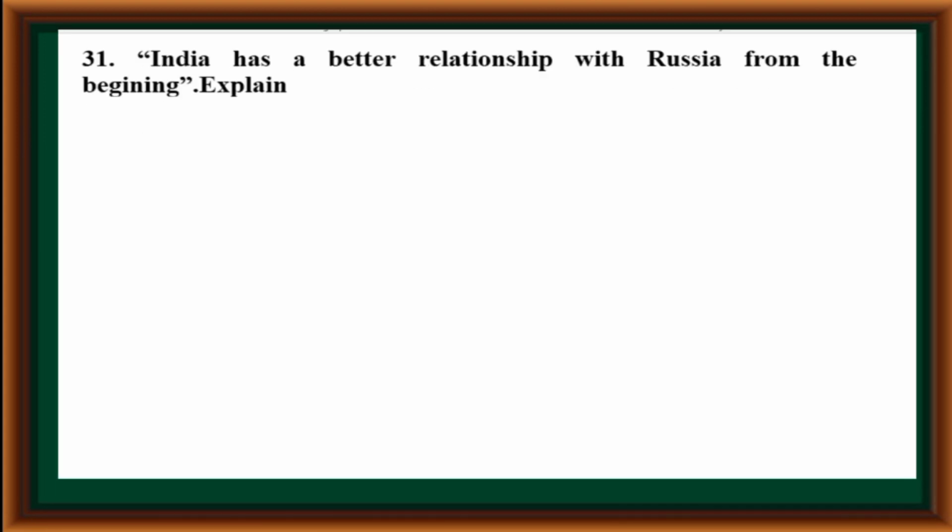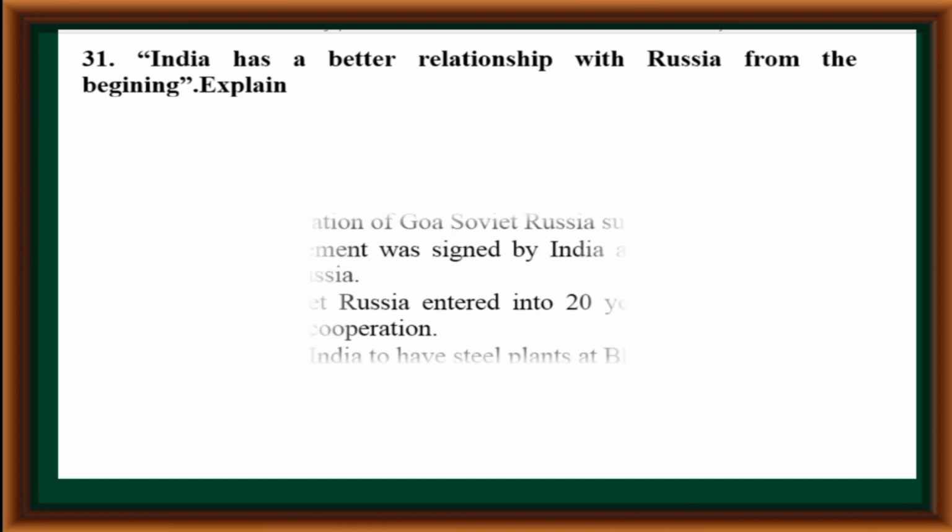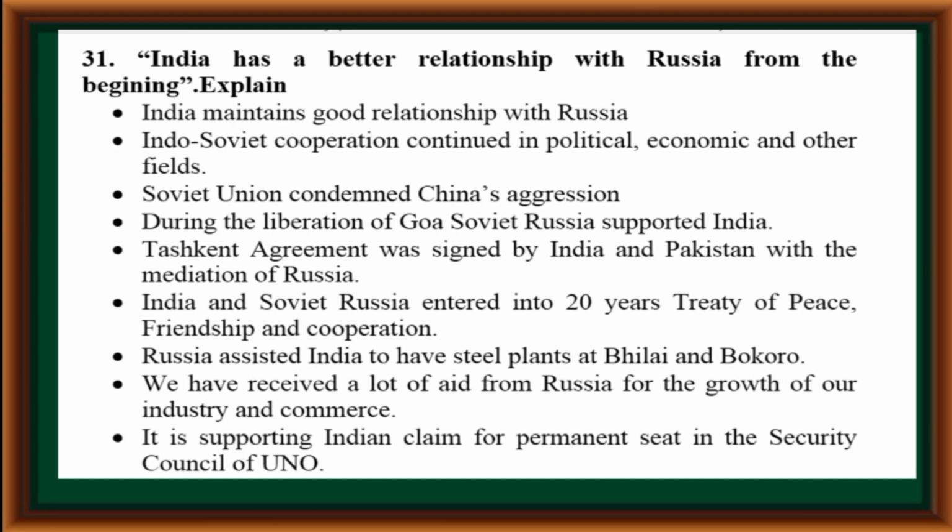India has a better relationship with Russia from the beginning. Explain. India maintains a good relationship with Russia. Indo-Soviet cooperation continued in political, economic and other fields. The Soviet Union condemned China's aggression. During the liberation of Goa, Soviet Russia supported India. The Tashkent Agreement was signed by India and Pakistan with the mediation of Russia.